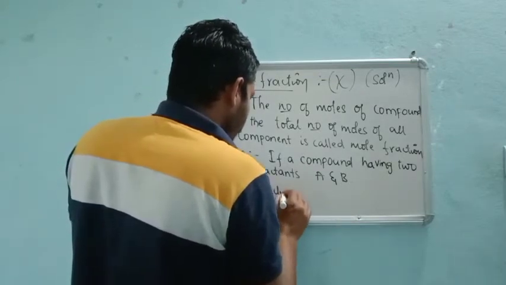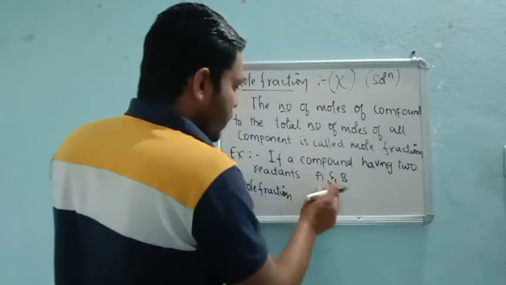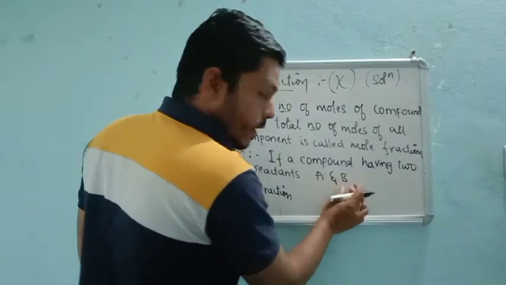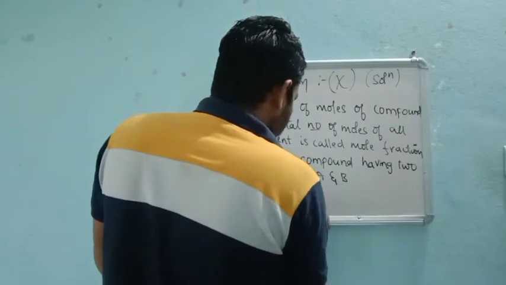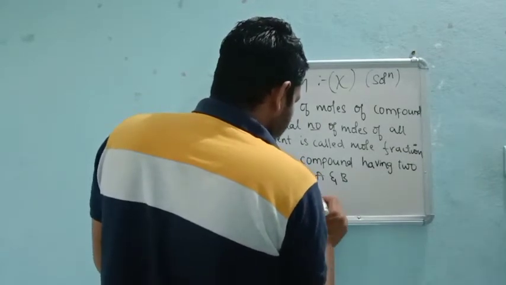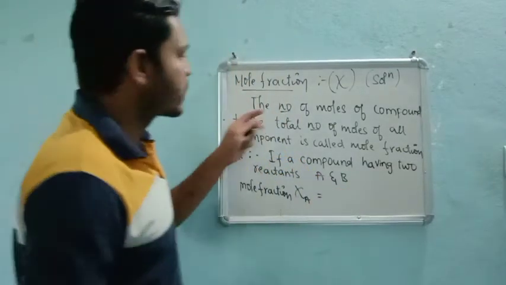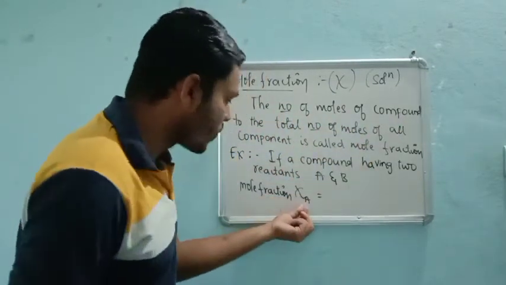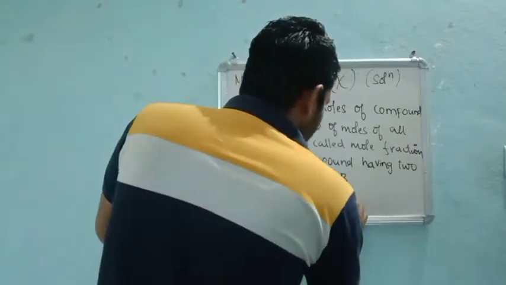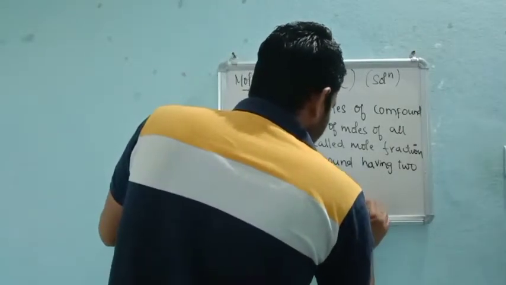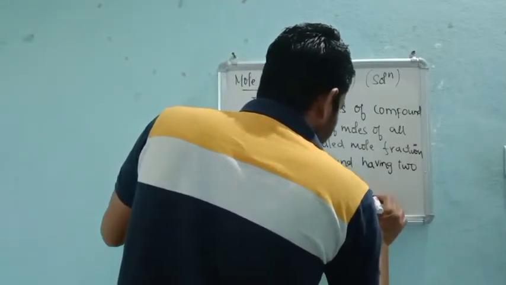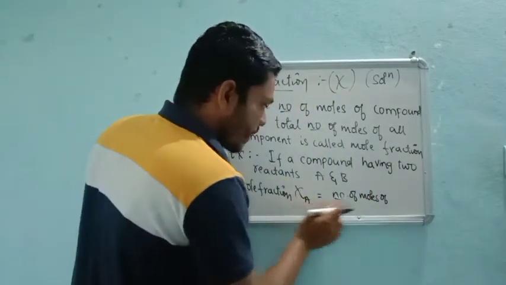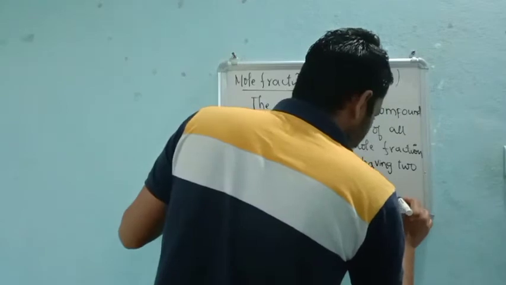Mole fraction of A is equal to, as in our definition, the number of moles of the compound. What is the compound? A. That means number of moles, n to the base A.